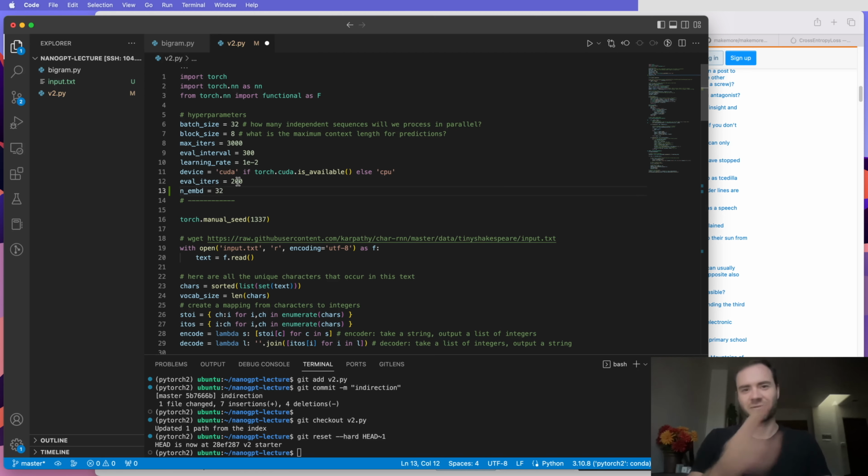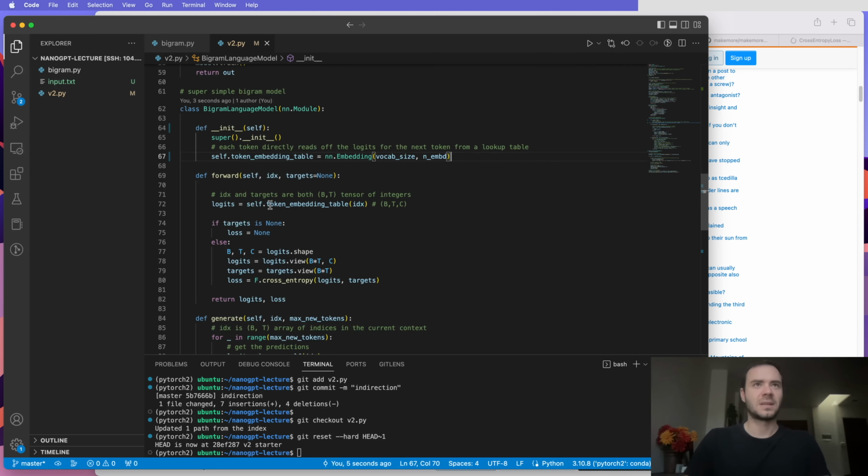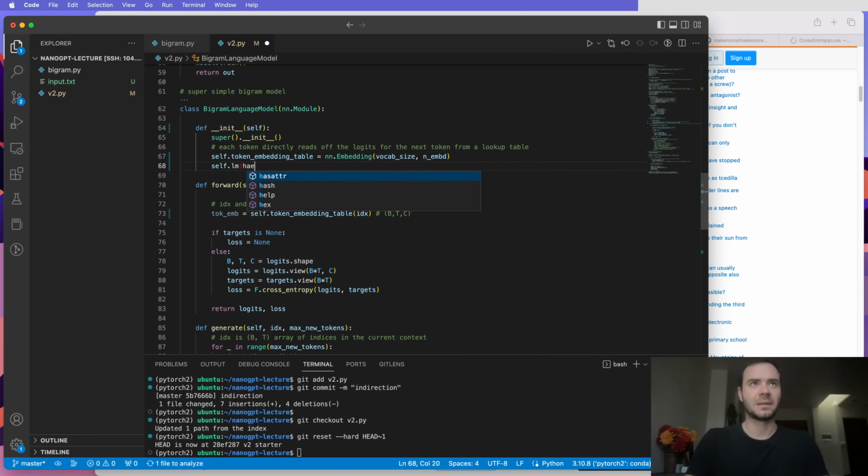That was a suggestion from GitHub Copilot, by the way. It also suggested 32, which is a good number. So this is an embedding table with only 32-dimensional embeddings. This is not going to give us logits directly. Instead, this is going to give us token embeddings, that's what I'm going to call it. Then to go from the token embeddings to the logits, we're going to need a linear layer. So self.lm_head, let's call it, short for language modeling head, is nn.Linear from n_embed up to vocab_size.